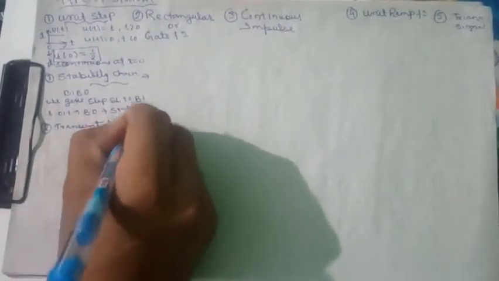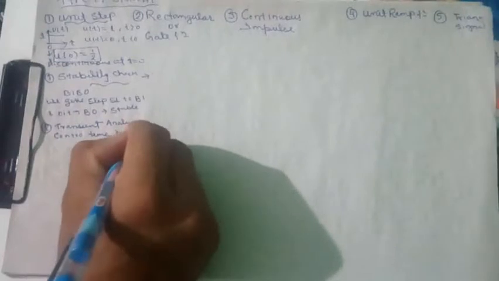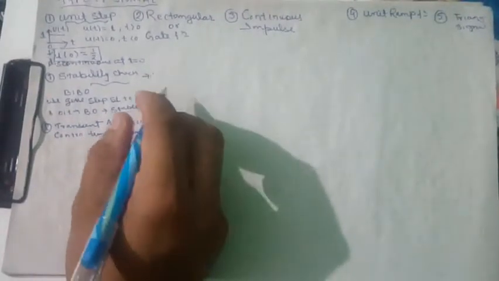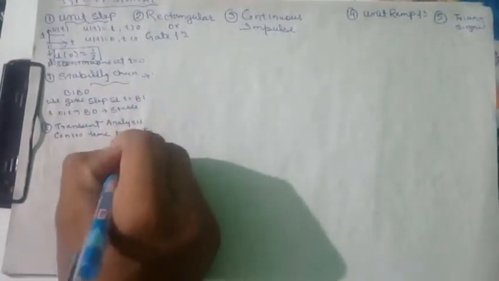Secondly, it is used for transient analysis, in which we see the time-domain parameters like peak overshoot, rise time and peak time, for which we give this unit step signal.